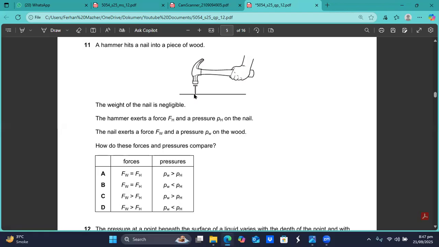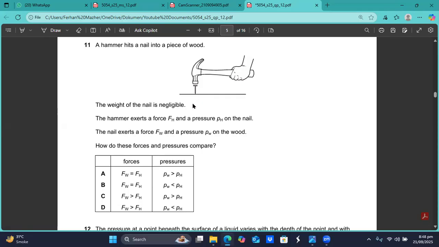The forces will be the same. That's a simple conceptual thing. The force the hammer applied, the same force the nail applied on the wood, but the pressure will be different. You see, when the hammer applies that force on the nail, it has a head and its contact area will be larger. But when the nail applies the same force on the wood, the contact area is the tip of this nail, which is very small.